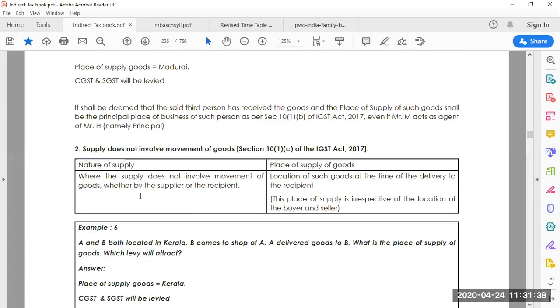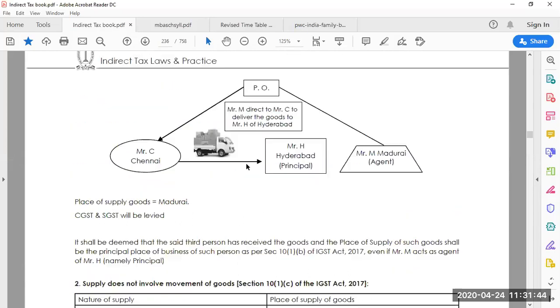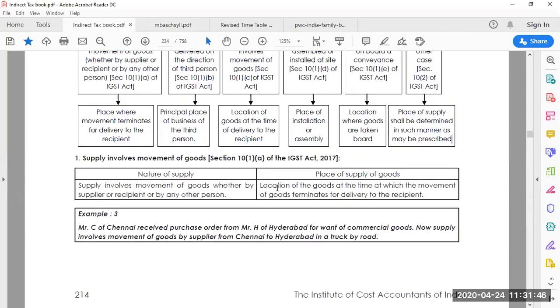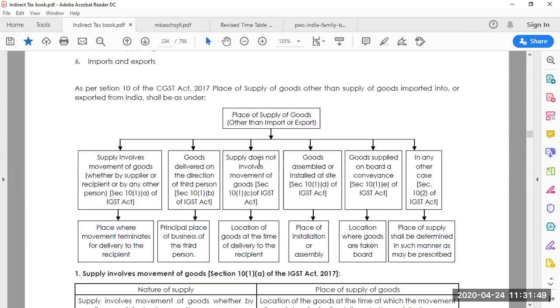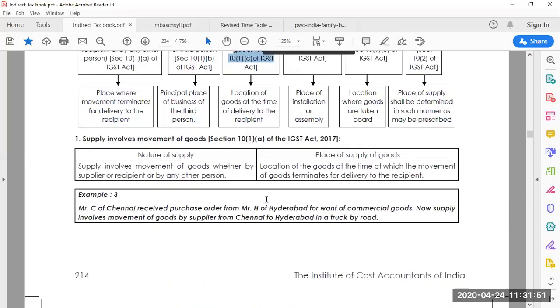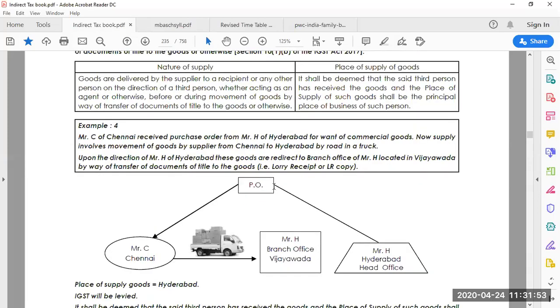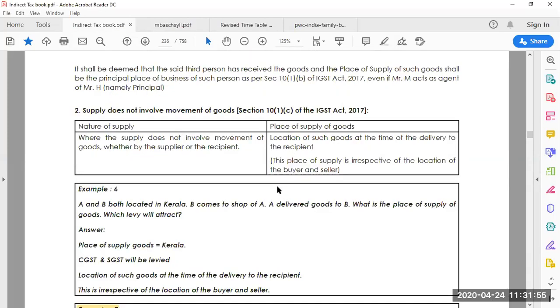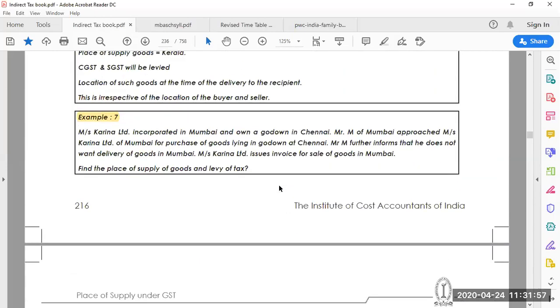Okay, here under supply does not involve movement of goods. So in that case, we have discussed one example, but we will look at one more example.